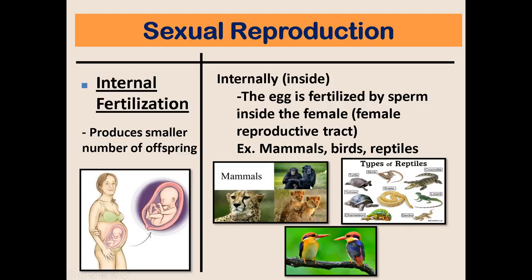Examples are mammals, birds, and reptiles. For this example, as you can see, the baby or the fetus is growing inside the mother's womb or uterus. By the way, for those who do not know, humans are classified as mammals.